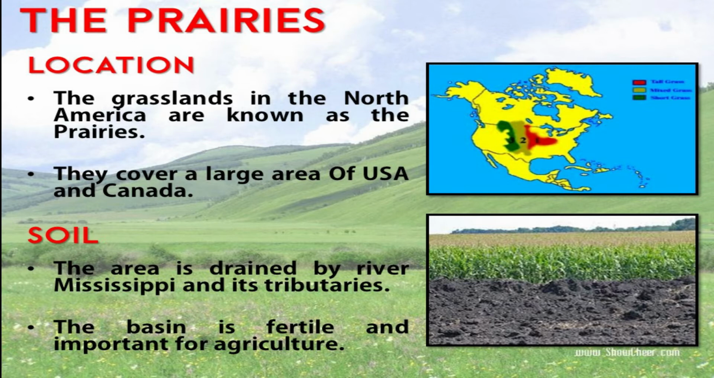The area is drained by river Mississippi and its tributaries. The basin is very fertile and important for agriculture. Students, you can see on the map the river Mississippi is flowing through this area and it brings alluvial soil along with it, and that is very good for agriculture. It's one of the most fertile soils of the world.